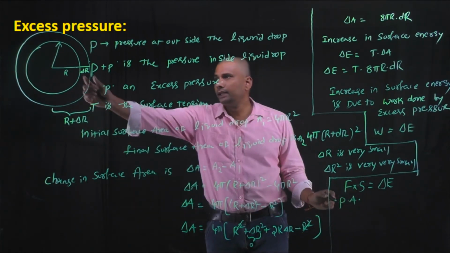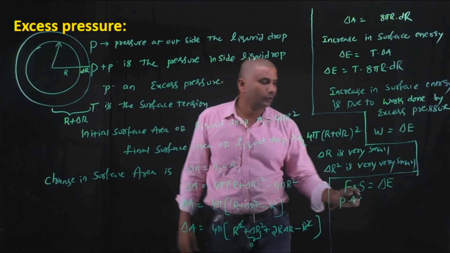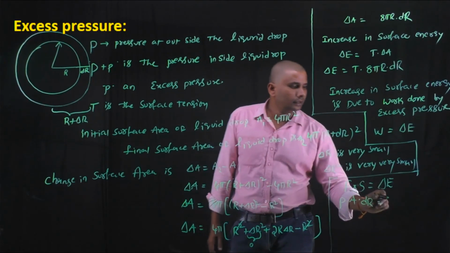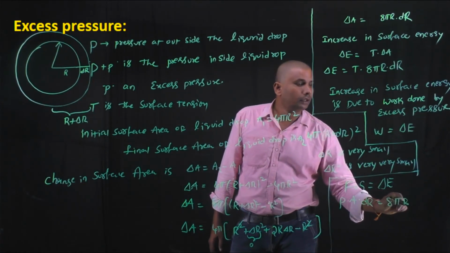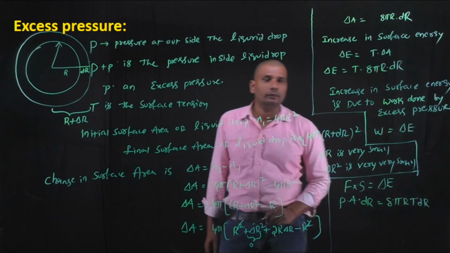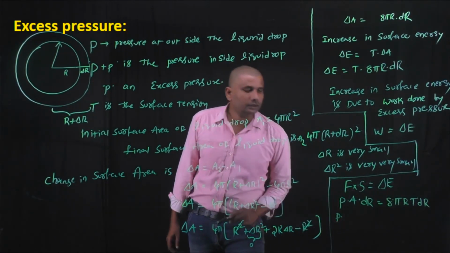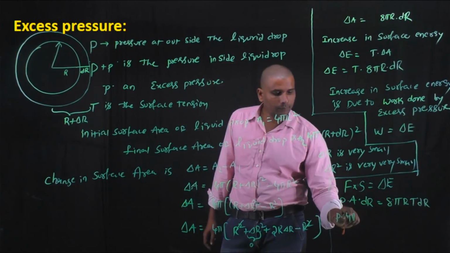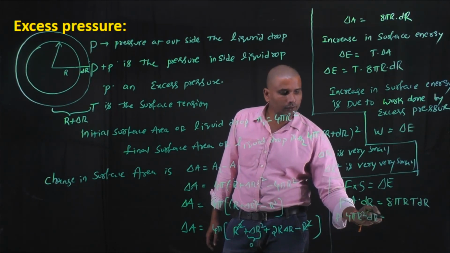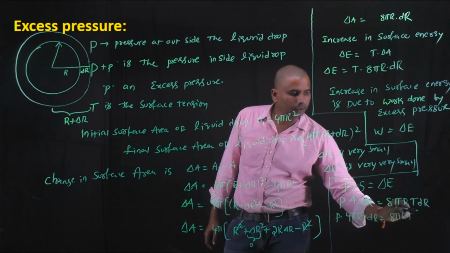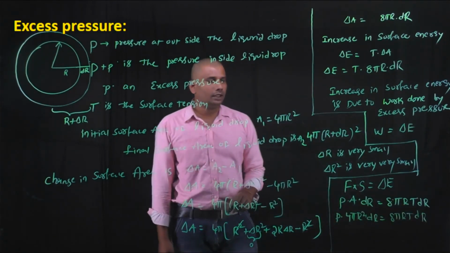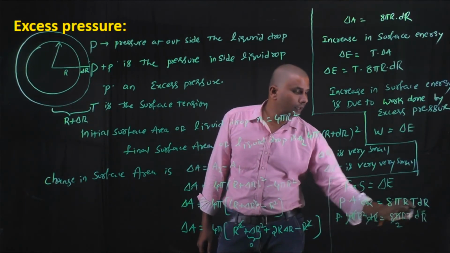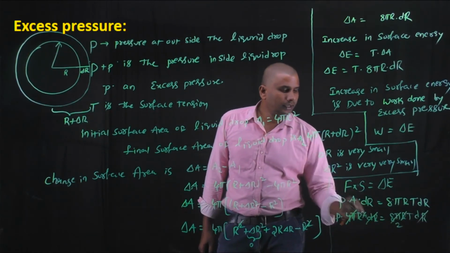The displacement is delta R, dr, and that equals delta E. The value of delta E is 8 pi r T dr. From this, P into surface area, and the surface area of the liquid drop is 4 pi r square, into dr equals 8 pi r T dr. By cancelling the common terms on both sides, 4 pi, 2 times, and dr are cancelled and one r is cancelled.